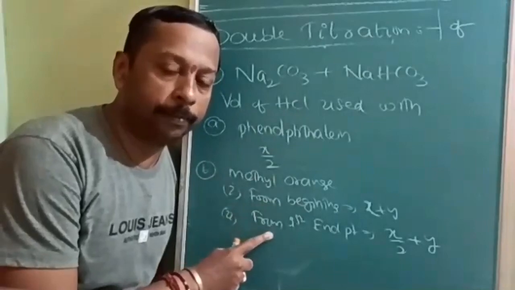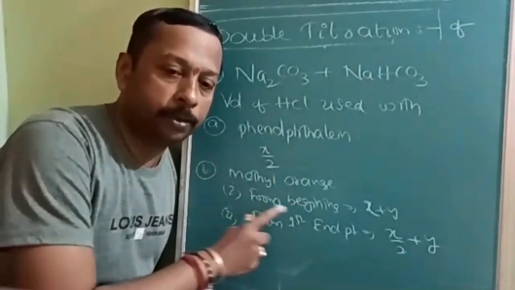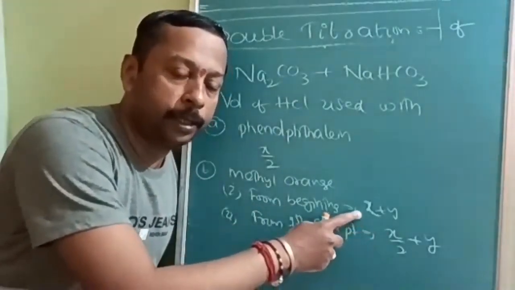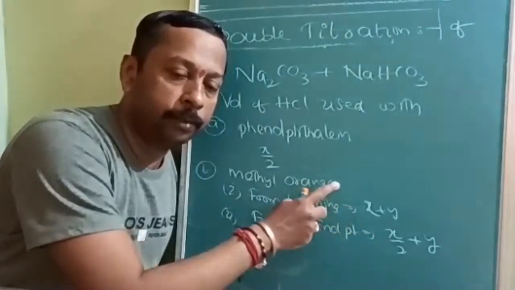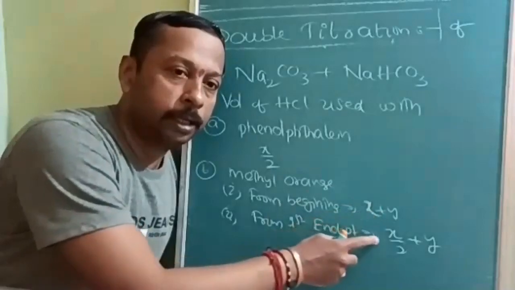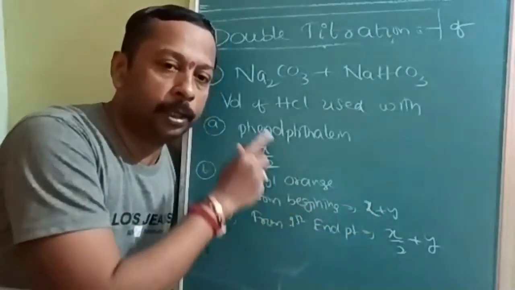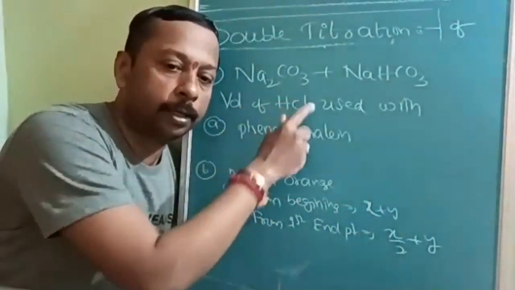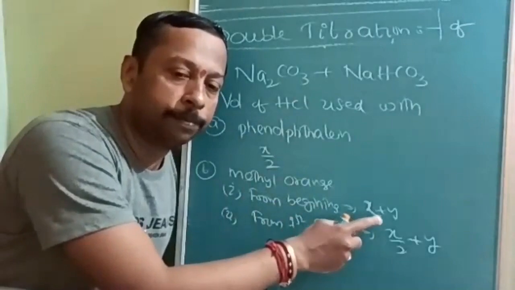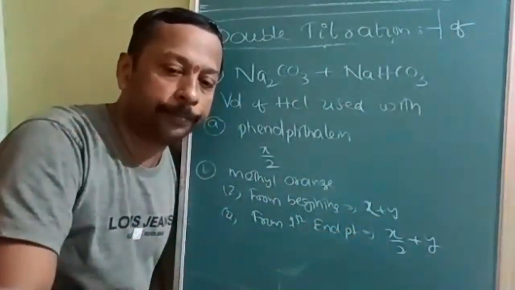Questions may be based on this. If the question is based on complete neutralization in methyl orange only, then X plus Y. Here it will be X by 2 plus Y, because in the first step only Na2CO3 will be converted to NaHCO3. That half, X by 2, will be the first step, and after the first endpoint, the second X by 2.